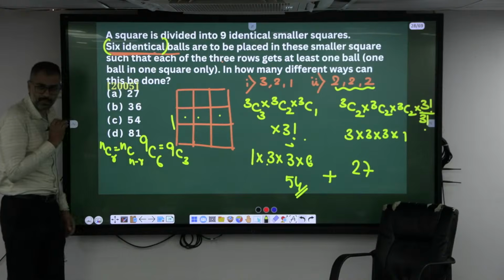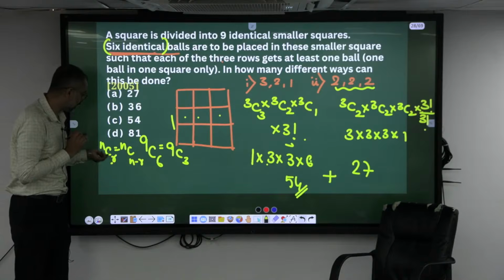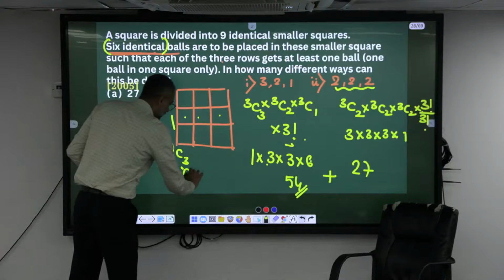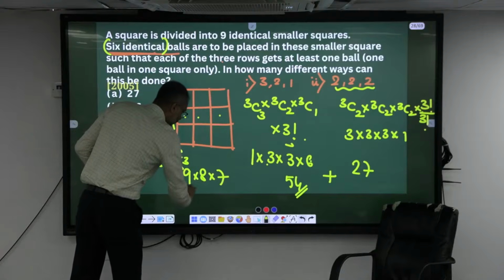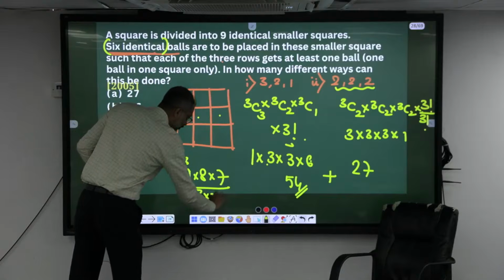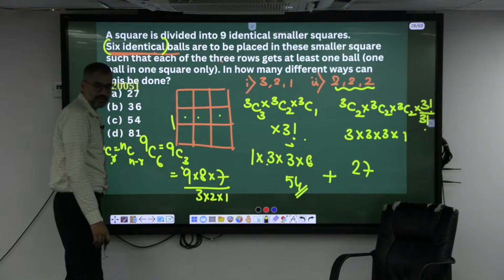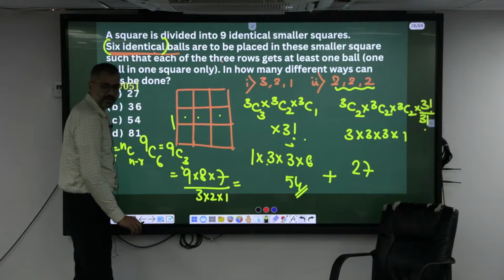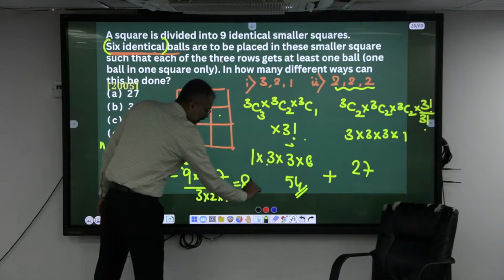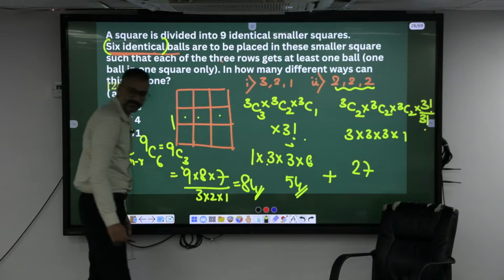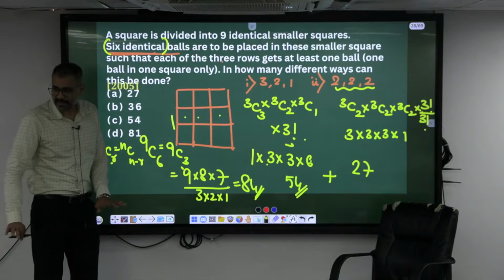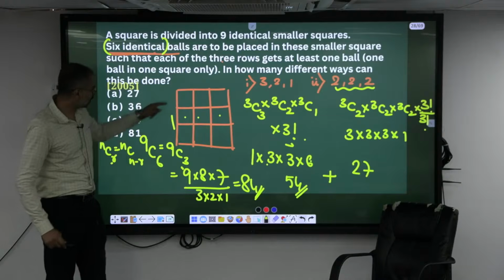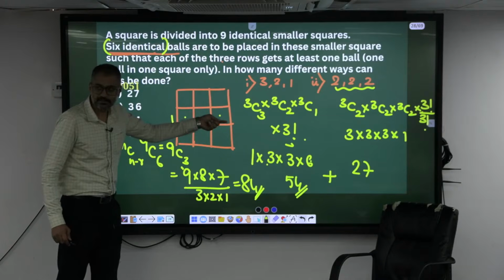Very good. Okay, NCR: if you take the N and R difference, 9 and 6, the difference is what? 3. So what is the answer? 9 into 8 into 7, whole divided by 3 into 2 into 1. Isn't it? What is the answer here? Yes, the answer is 84.